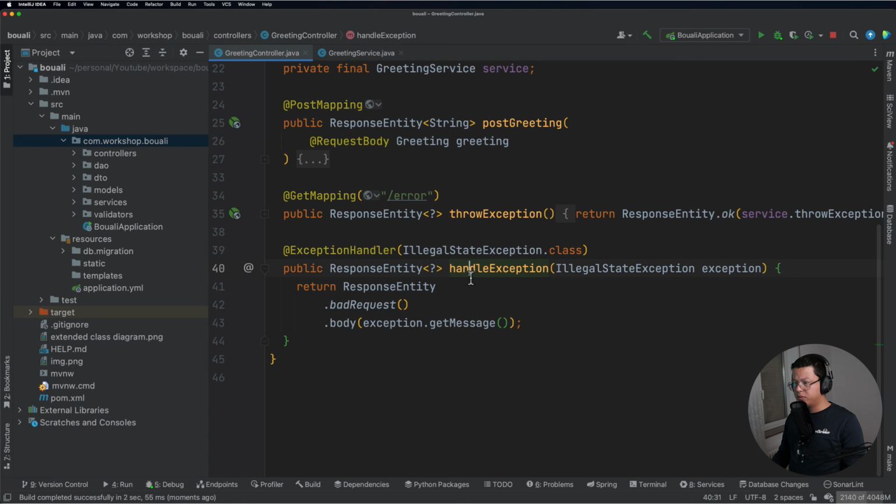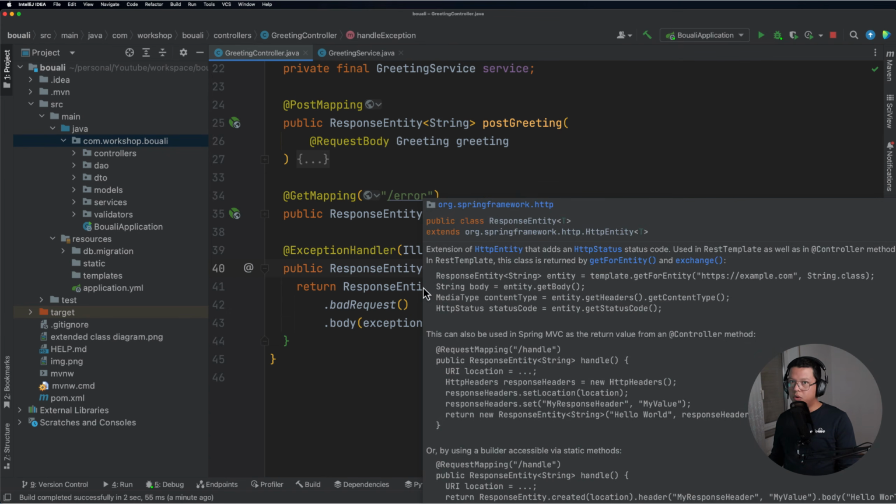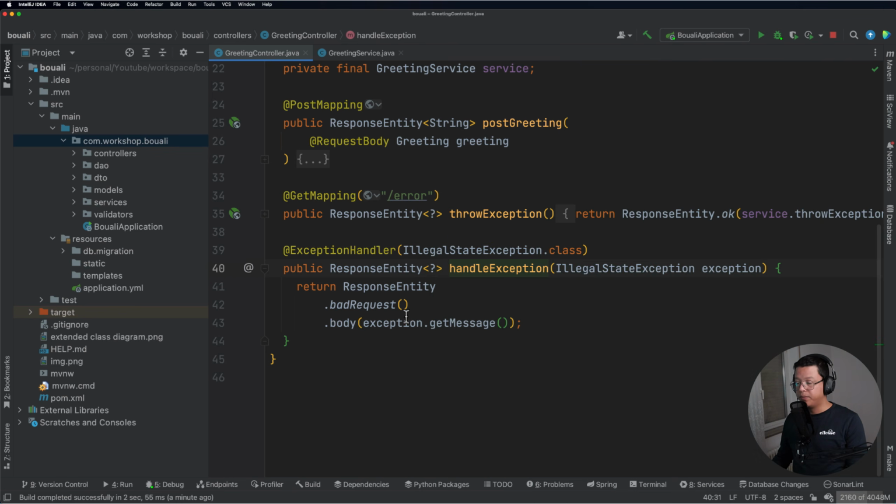All right, so far so good. Now imagine we have a lot of controllers, let's say 50 controllers, and in each controller we can have, let's say, 2 or 3 exceptions that may occur.